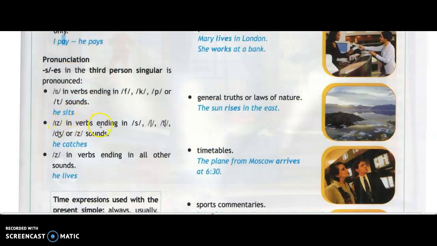Verbs that end in s sound, sh sound, ch sound, j sound, z sounds, that will be taking iz. Okay, like catches is. Okay, this will be pronounced as iz. All right, and z in verbs ending in all other sounds. All other sounds will be taking the s sounded like z sound.